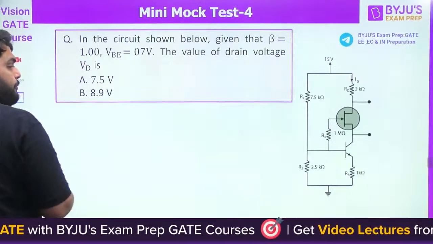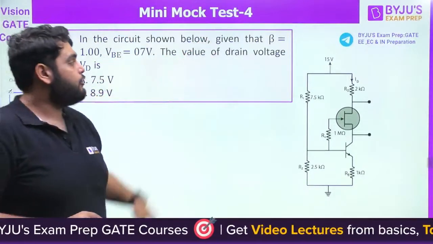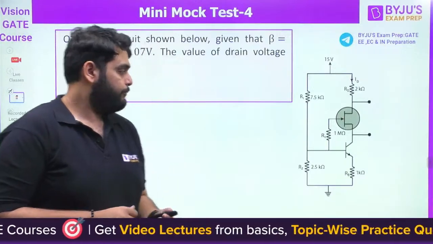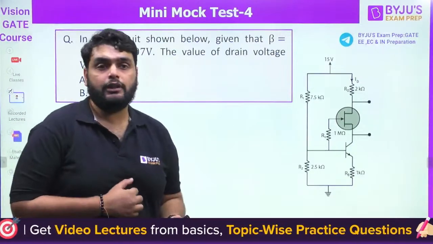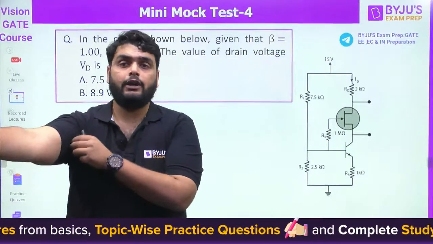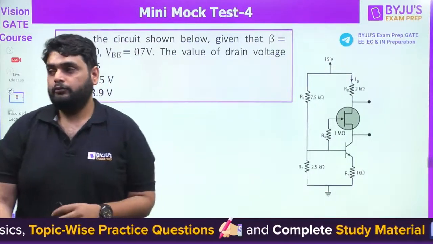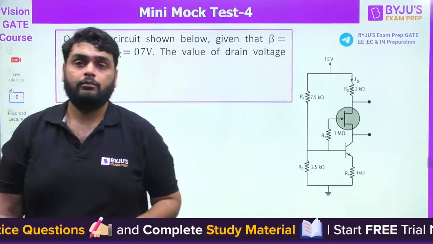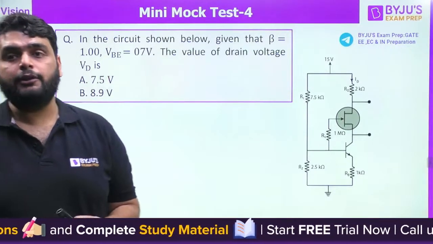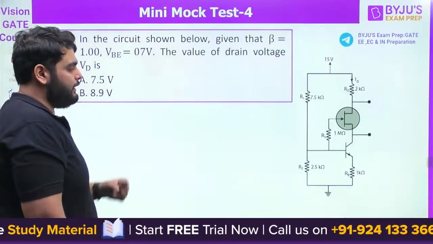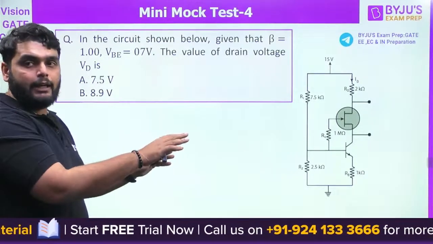Ignore the options here. This is the last question. You have to find out the drain voltage here. Solve this question carefully. We need to find out the drain voltage here. Yes, this could be a misprint. Okay, so our time is going up. Let's see, I will just give you the idea about this question, how to solve it.